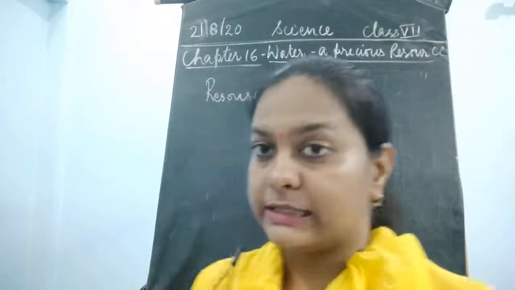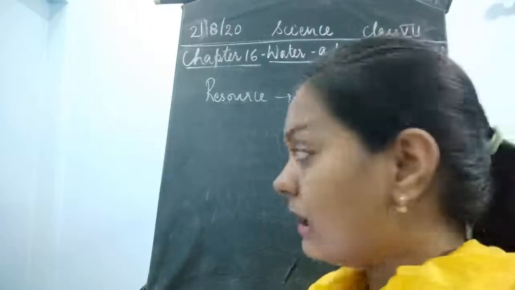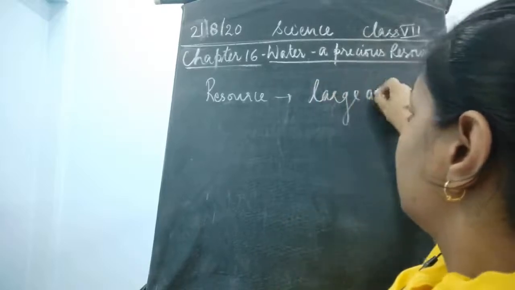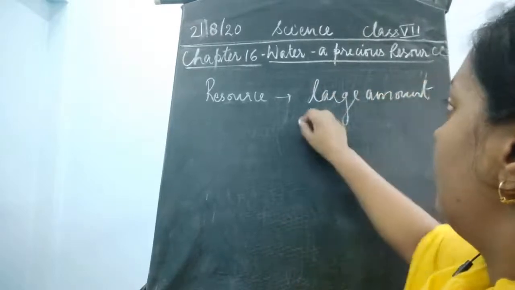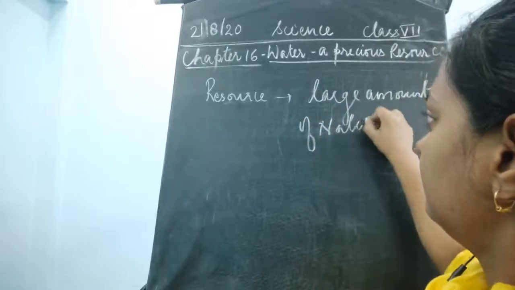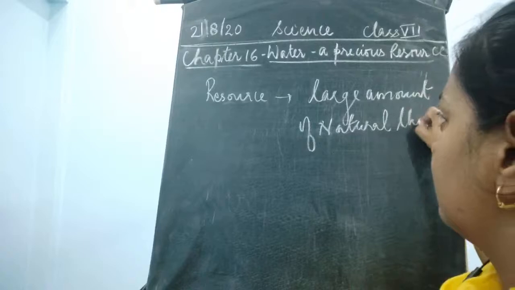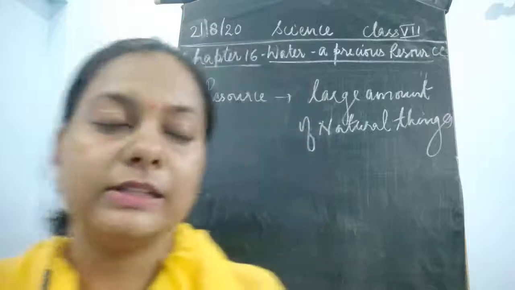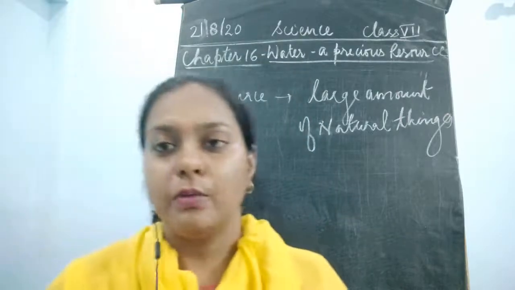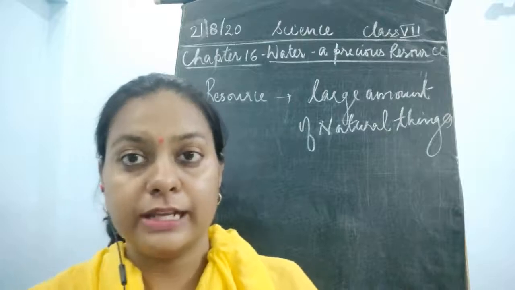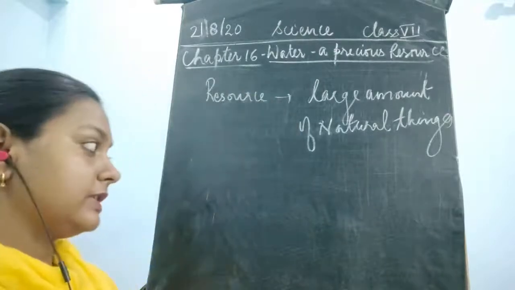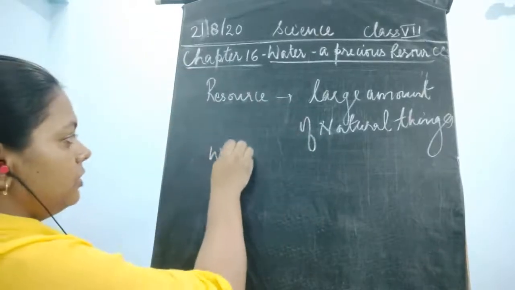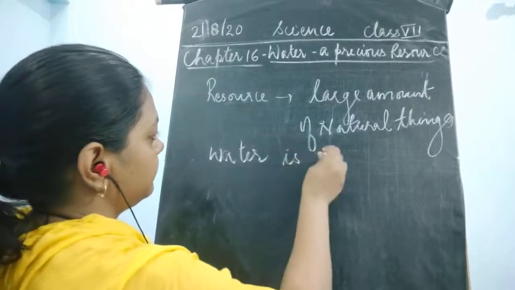A resource means it is a storehouse, a large amount of natural things which are present and are satisfying human wants. So this is said to be a resource. Air, water, soil, vegetation, trees, plants, animals, all these are natural resources. So water is also one of the important natural resources. So this water also is a resource.